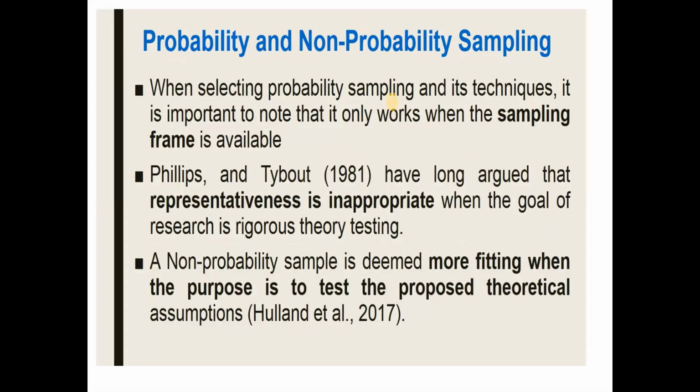When selecting probability sampling and its technique, it is important to note that it only works when the sampling frame is available. So when you have a sampling frame, then you can use probability sampling. One more researcher has long argued that representativeness is inappropriate when the goal of research is rigorous theory testing. A non-probability sample is deemed more fitting when the purpose is to test the proposed theoretical assumptions. So these were a few of the literature you can use in favor of non-probability sampling.